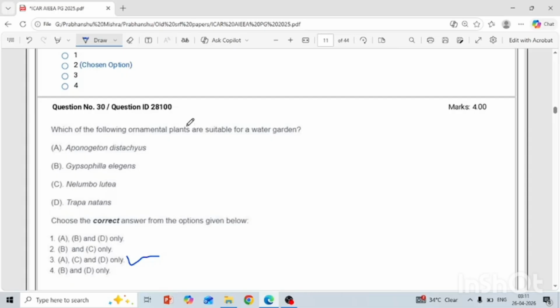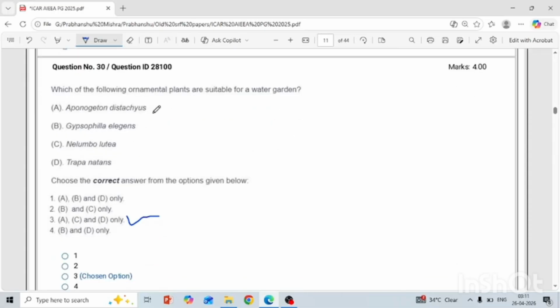Which of the following ornamental plants are suitable for the water garden? And you have the options Aponogeton, Gypsophila. Gypsophila is an annual crop. Another is Nelumbo lucifera. So Kamal is a water plant, means water garden में यूज होता है. Trapa natans, chestnut, ये भी वाटर गार्डन में यूज होता है.